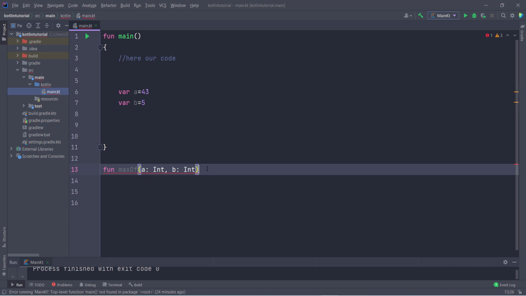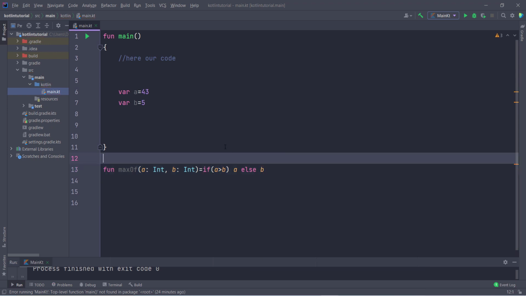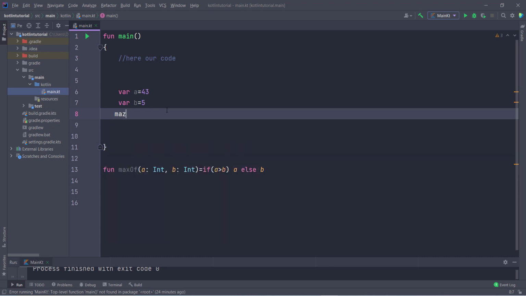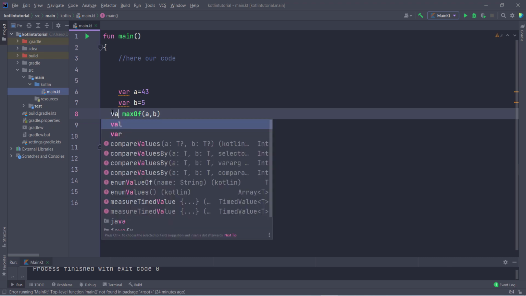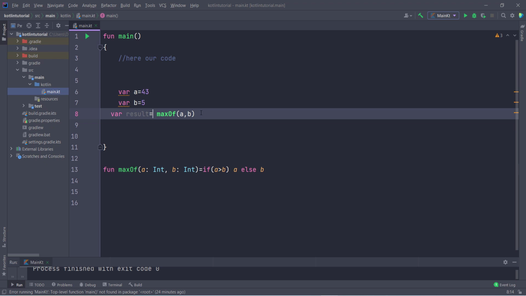So how can you use this as a variable? For this you have to type equal, and then if a is greater than b, then it should return a, otherwise it should return b. So this is how we can create the function as a variable. Now if I call this function maxOf, and inside this I pass the values a and b, it is going to display the output. We are not using any print statement, but it will return something. So we store that result in a variable, like we are storing this result inside a result variable, then I can display that result.